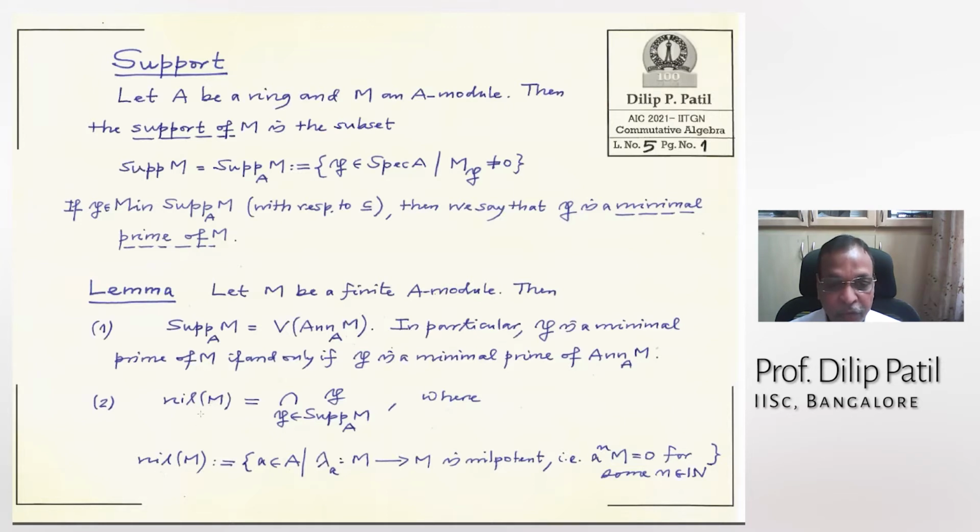So nil M: normally we define nilpotent elements in a ring. Now nil M means all those elements a in the ring A so that this multiplication map becomes a nilpotent operator. That means some power of a must annihilate M. Then we call it nil of this.